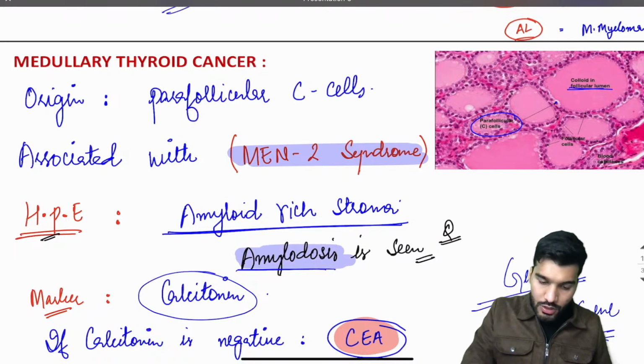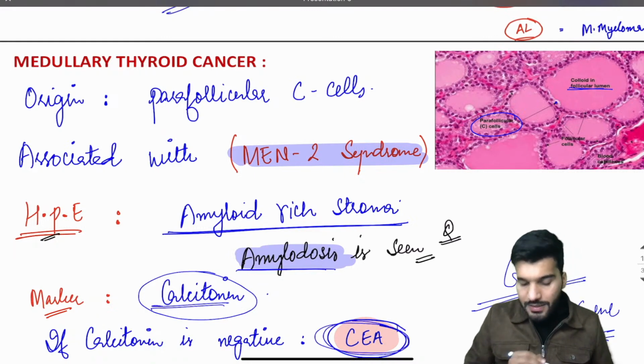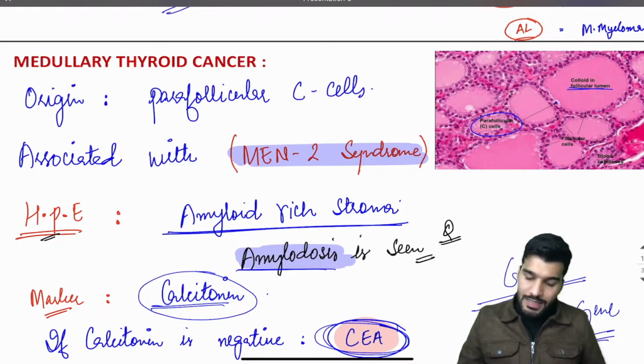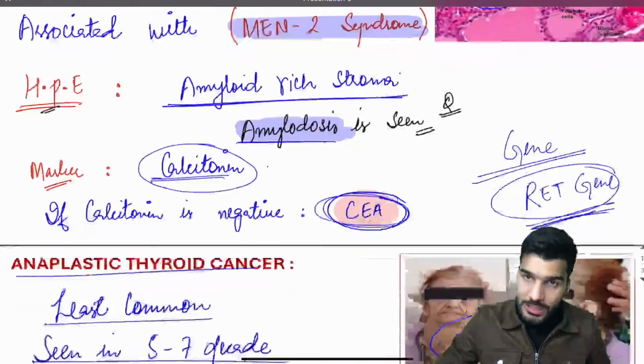The marker is going to be calcitonin. And remember, if calcitonin is negative, then you can go for CEA. The gene associated is going to be the RET gene.